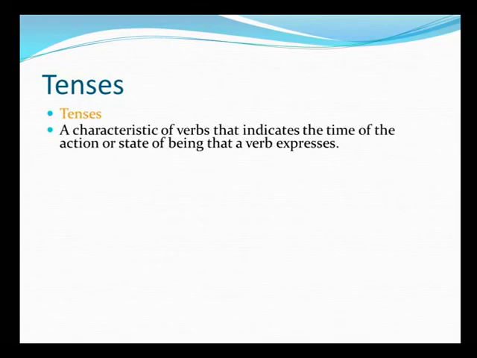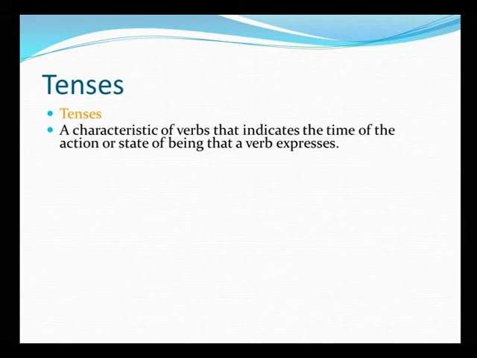A tense is a characteristic of a verb that indicates the time of the action or the state of being that a verb expresses. Tense is, as you must know, a trait of a verb that is used to indicate time. For example, if you say he goes to school, on the other hand, if I say he will go to school, that indicates that the action is not happening in the present. He goes to school indicates that the action is taking place in the present time. When you say he will go to school, that indicates that the action is not taking place right now, nor has it happened earlier. It is yet to take place. It is yet to happen.